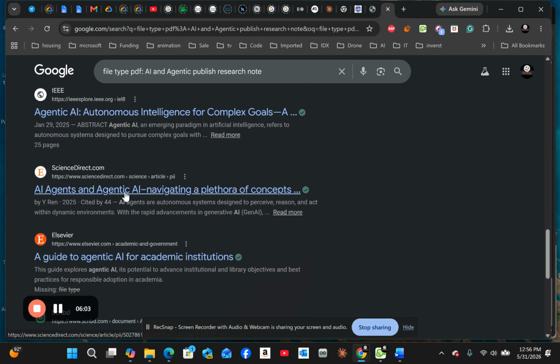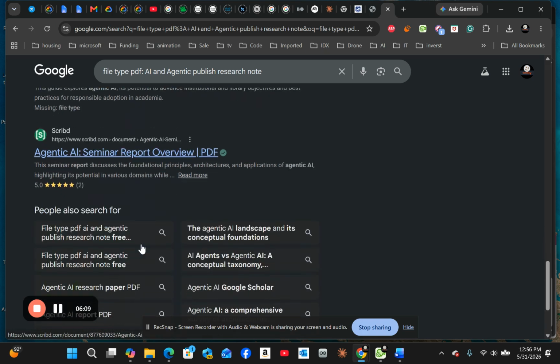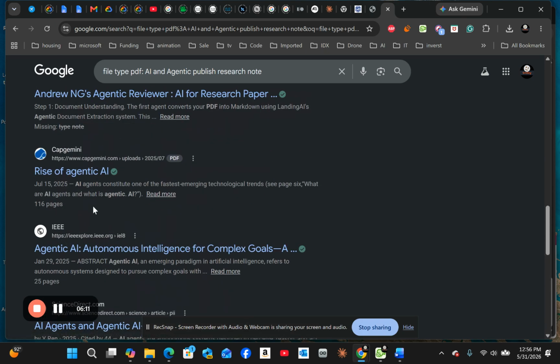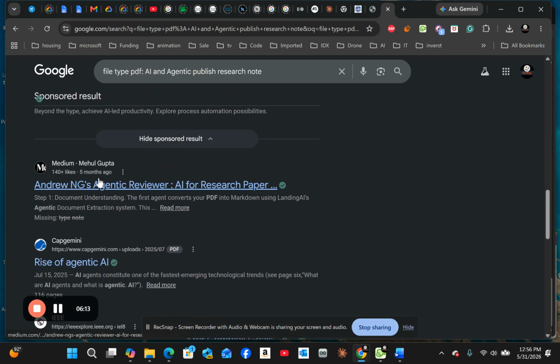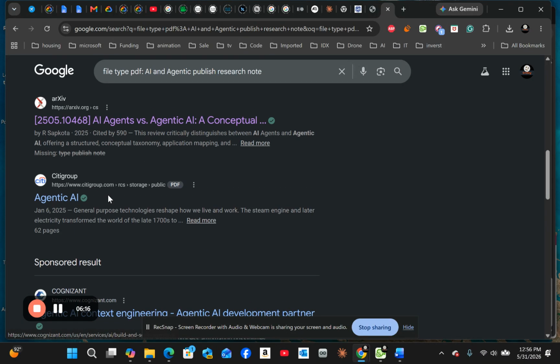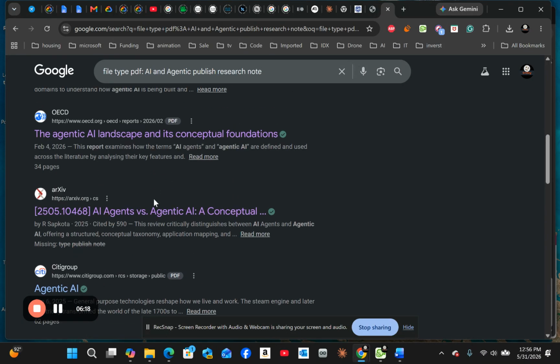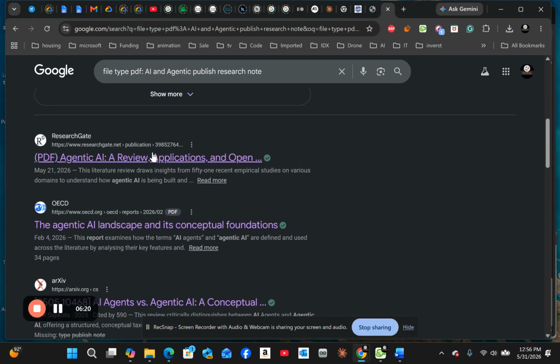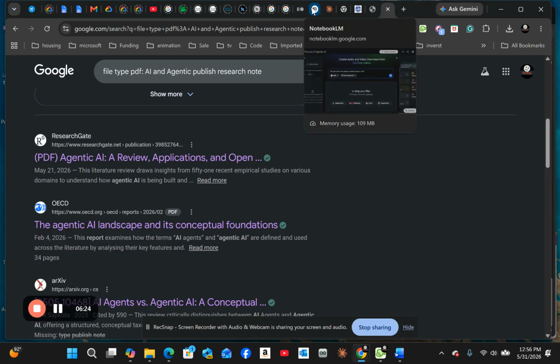So for example, on this one right there is a scientific research, and then you can see there's a lot of, and then IMF research, and there's a bunch of research on there regarding AI. So I downloaded a couple to demonstrate how to use the Notebook LM.